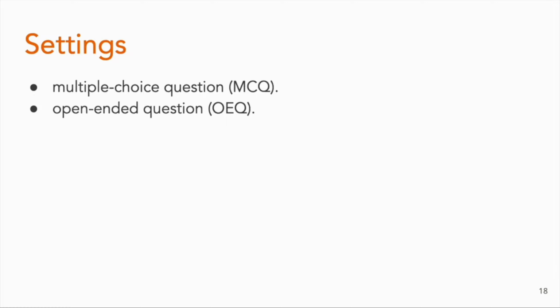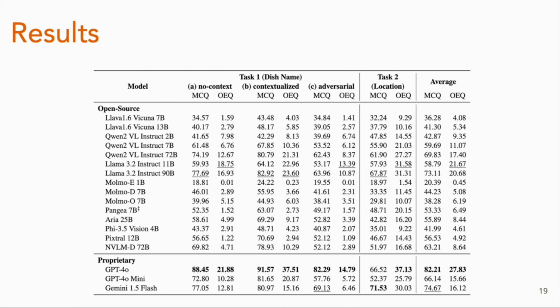Okay, let's go to the experiments. In the setting, as I mentioned, we have multiple choice questions and open-ended questions. These are the results of the experiments. You can see that in general, MCQ performance is higher than open-ended, which makes sense because it's harder to generate open-ended answers. You can also see the trend that when we add the right context, the performance increases significantly, and when we provide adversarial context, the performance drops. That actually hurts the VLMs.